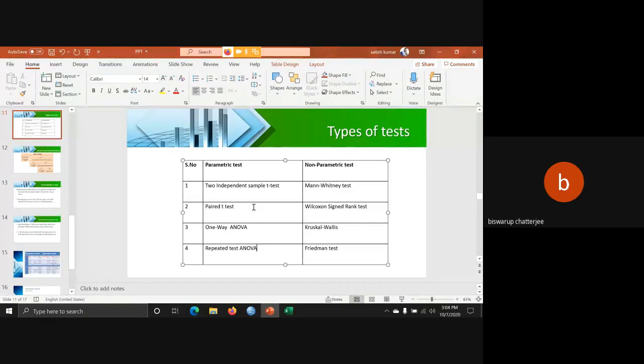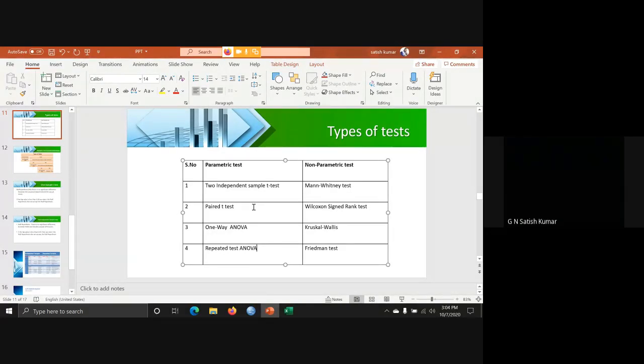Sir, by the terms level and variable, do you mean the same? See, level, in the sense of gender, I am talking about 2 levels, meaning only male and female, right? That's called a level. And when we say sample, male gender is 1 sample, GPA score is the 2nd sample. That is 2 samples. The sample is different, the level is different.